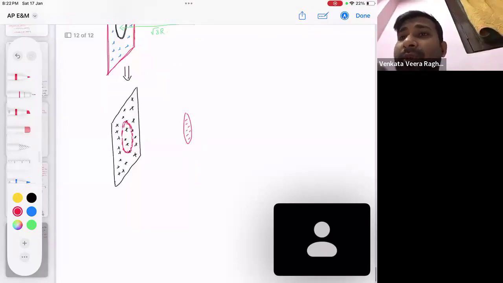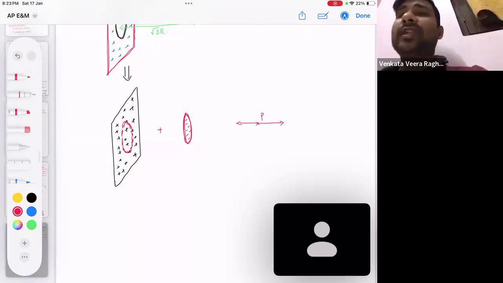So that's why I am going to calculate the field due to the infinite sheet at point P and due to this disk at point P. One will create field away, one will create field towards. When I subtract these two fields, actually vectorially I am adding.